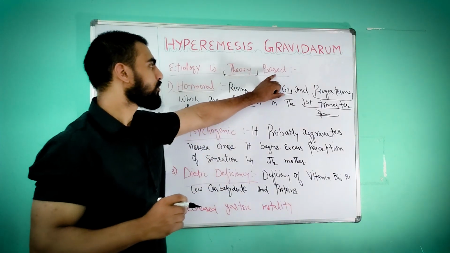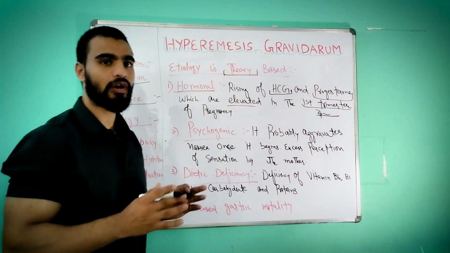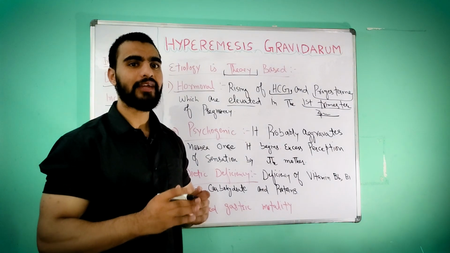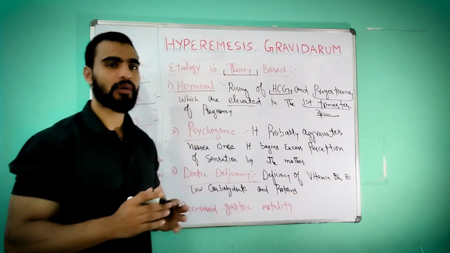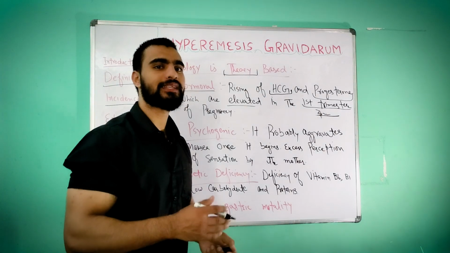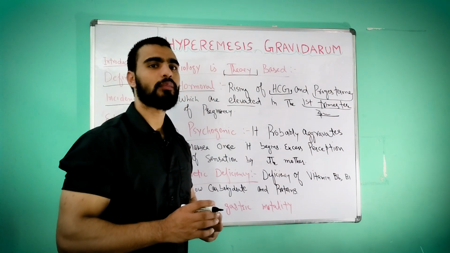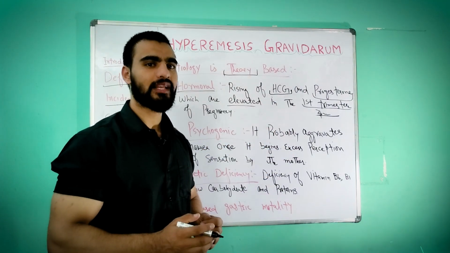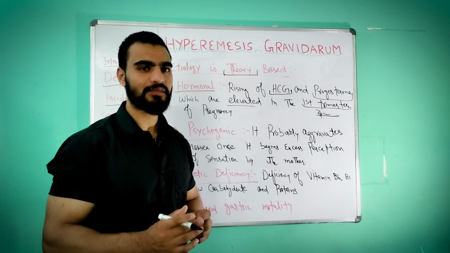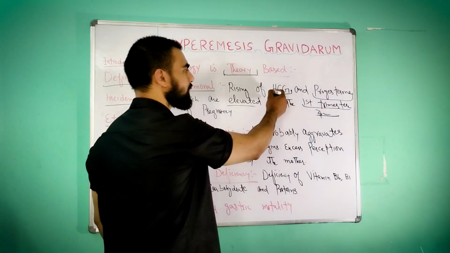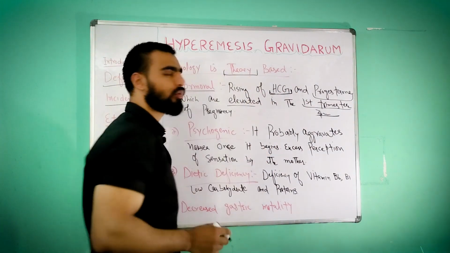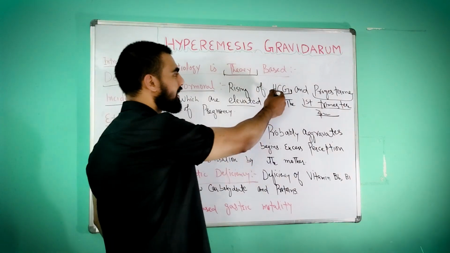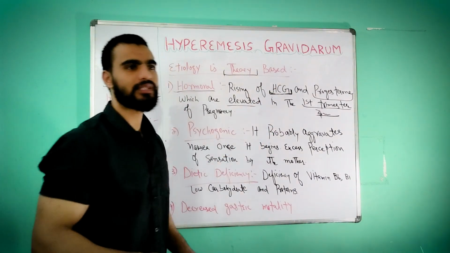Normally the level of HCG will be normal, but due to hydatidiform mole, which is one type of condition, a tumor of the placenta, or abnormal cyst formation in the placenta, and multiple pregnancy, meaning more than one fetus is present inside the womb, the level of HCG will increase. When the level of HCG increases, it will induce nausea and vomiting.